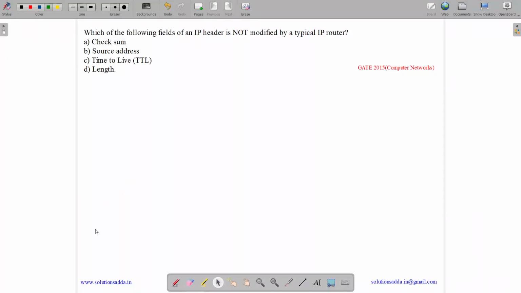This question belongs to computer network subject and was asked in GATE CSE 2015. So the question states, which one of the following fields of an IP header is not modified by a typical IP router? So suppose we have options: checksum, source address, time to live and length. Suppose we have a frame coming over here with the IP header and data.